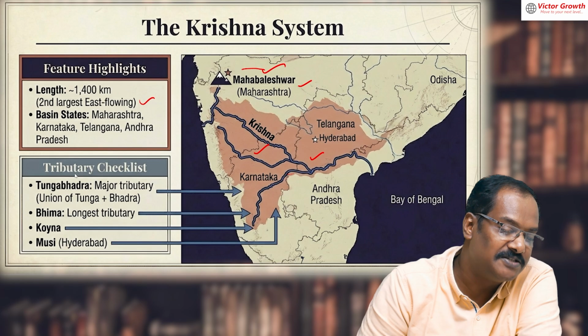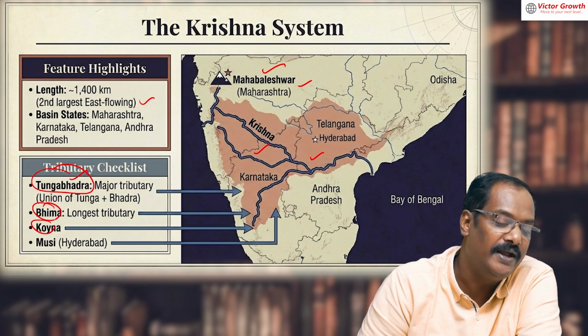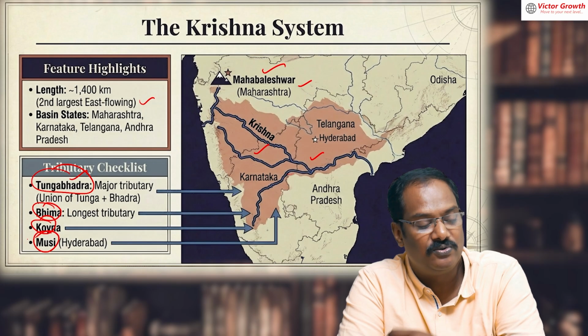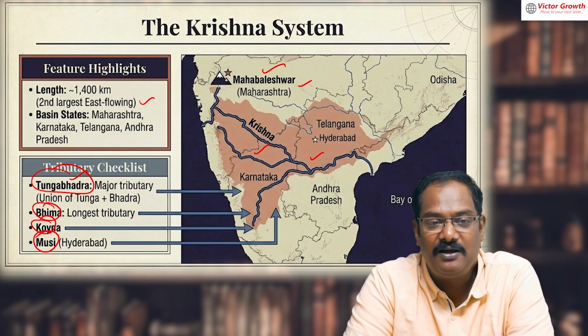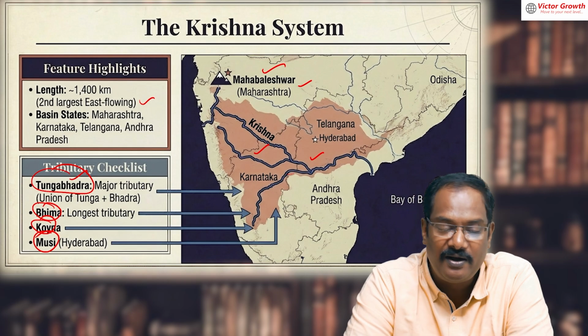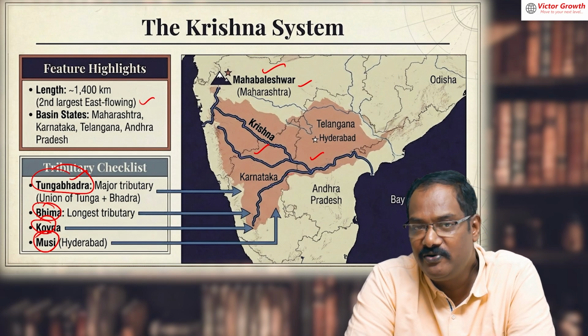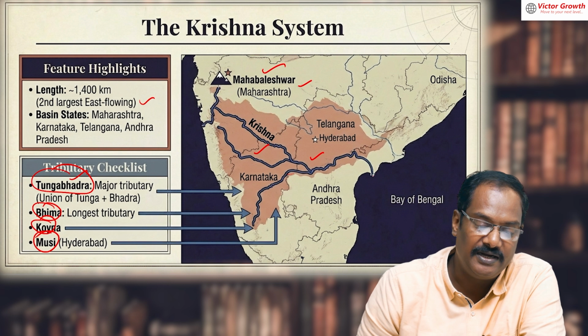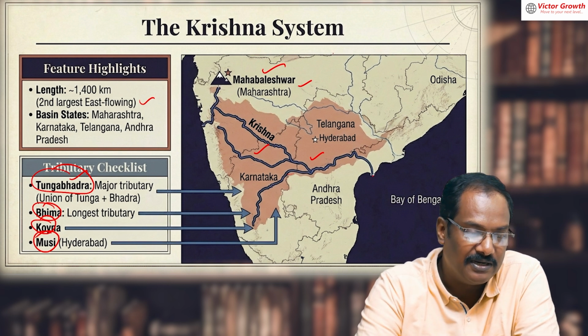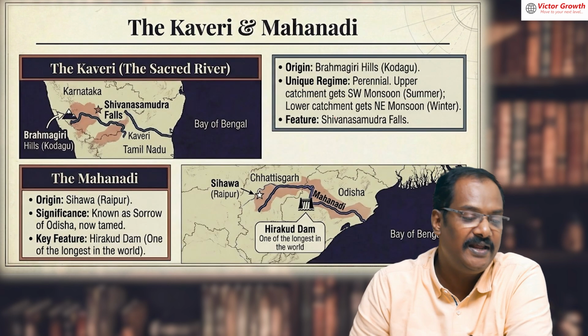Major tributaries: Tungabhadra, Bhima, Koina, Musi. Please write down: Tungabhadra, Bhima, Koina and Musi. Please go and read at least 5 more tributaries also, it is better. So it goes into the Bay of Bengal. Then Kaveri and Mahanadi.